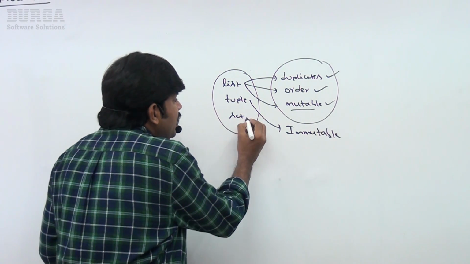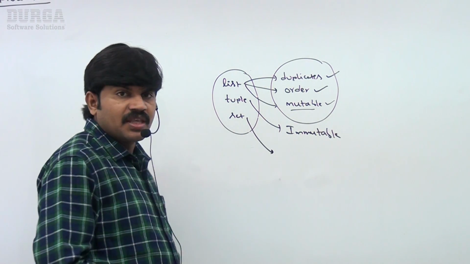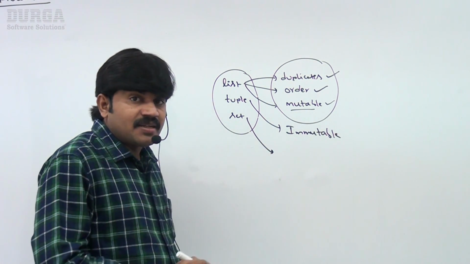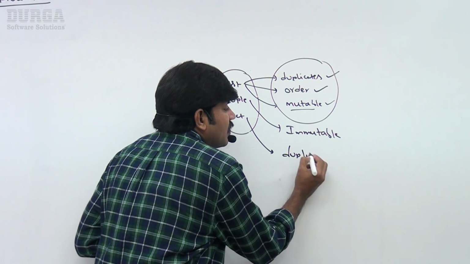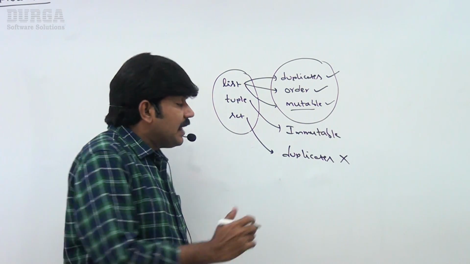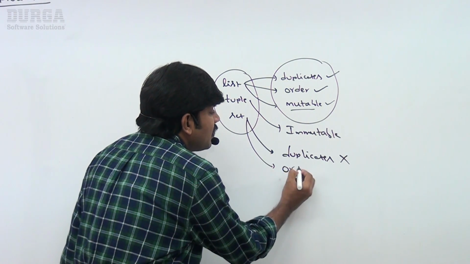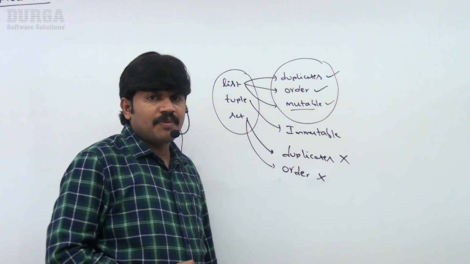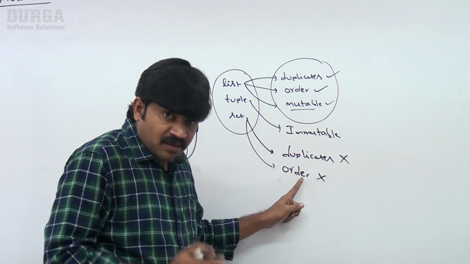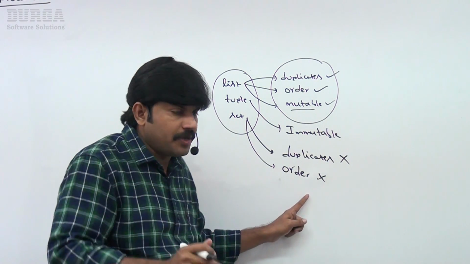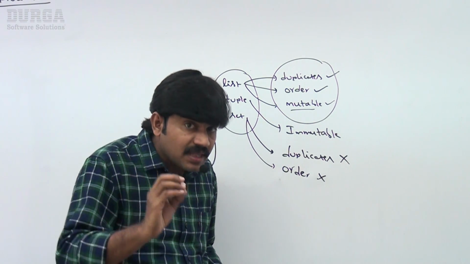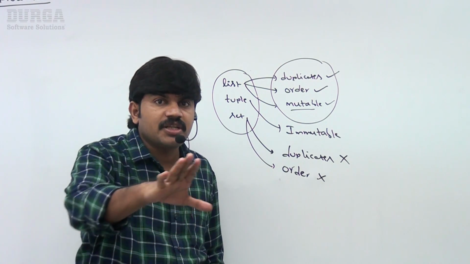Now I have also covered the set concept. Take very special care. In the case of set, duplicates are not allowed. Are you getting? Next, order is not applicable. Remember, order is not applicable. Duplicates are not allowed, order is not applicable. For such a requirement, we can happily go for sets. For a set, indexing and the slice operator are not applicable.